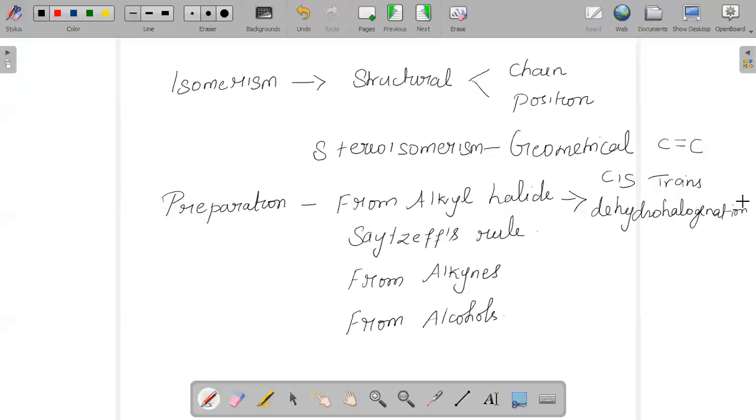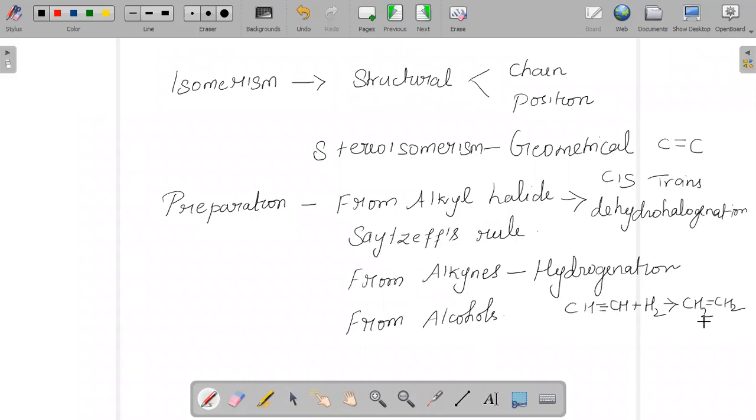And you can also prepare alkenes from alkynes, and the process of preparation of alkenes from alkynes we call hydrogenation. It will be simple if I say CH triple bond CH plus H2, then of course it will give us CH2 double bond CH2. That is, from ethyne, if it undergoes hydrogenation, it will give us ethene.